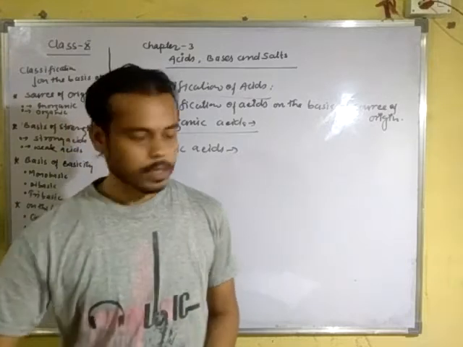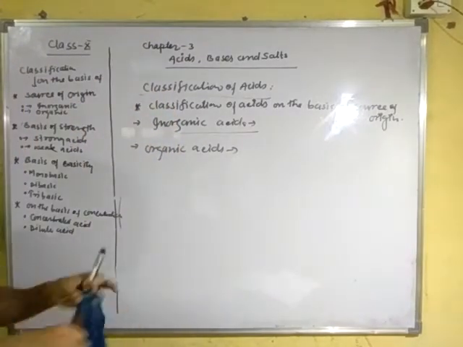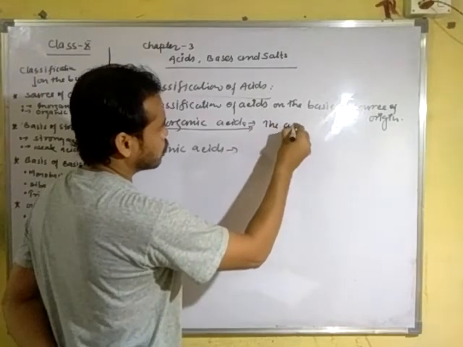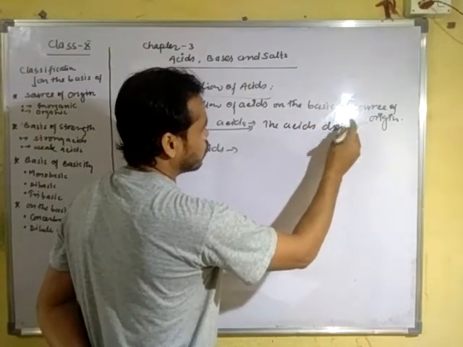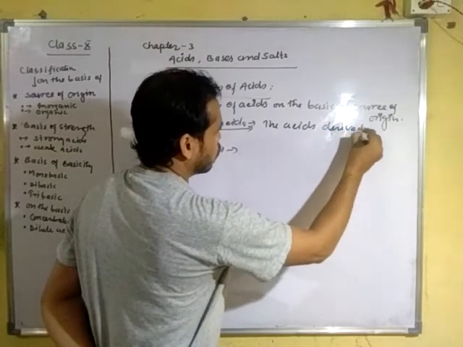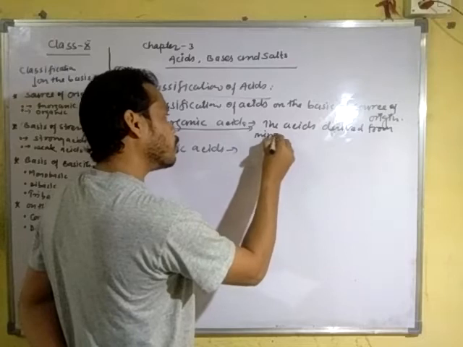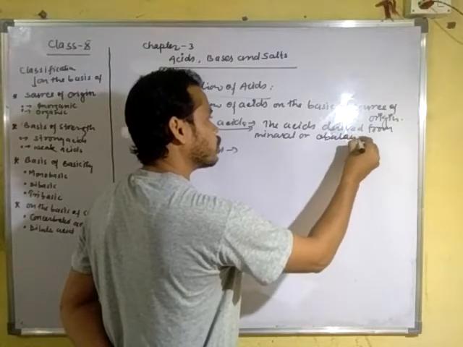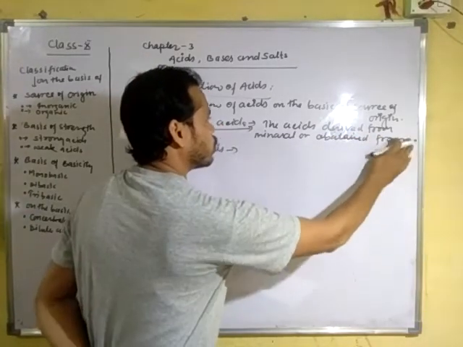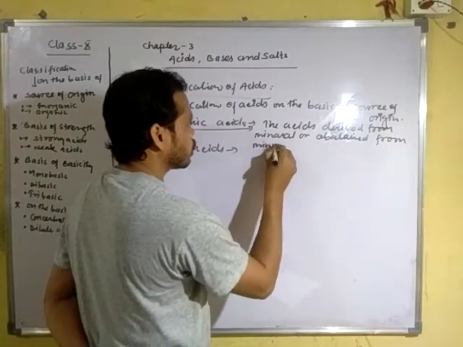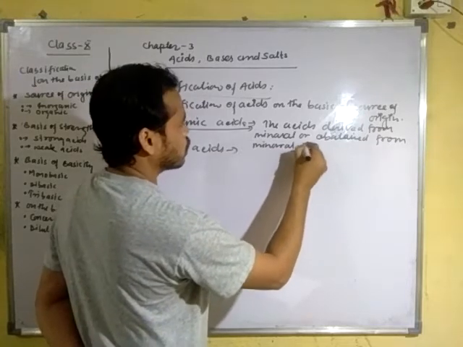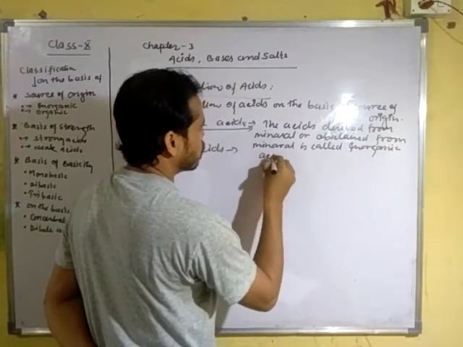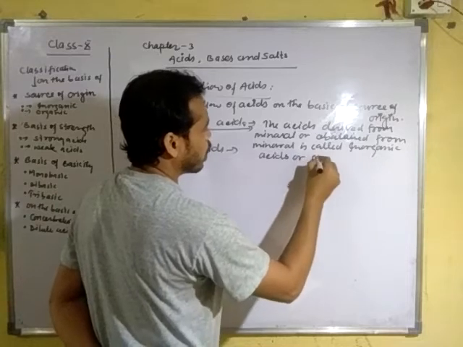That means the acid derived from minerals, or obtained from minerals, is called inorganic acid or mineral acid.